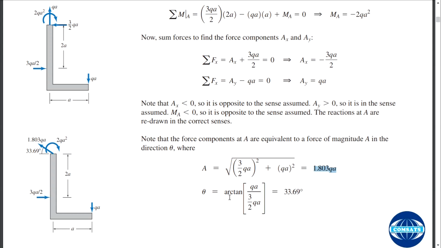Okay, you can also find it by using sine inverse and cos inverse, but if you are using cos inverse, then you will be finding almost 180 minus this degree, so you will be finding that angle, and if you are using sine, then you will be finding this 90 minus 33.39 degree, this degree.